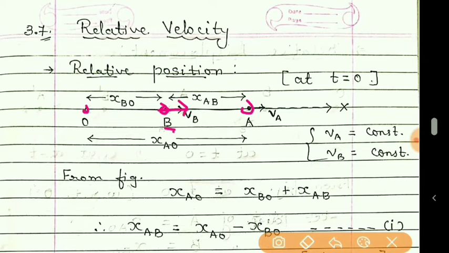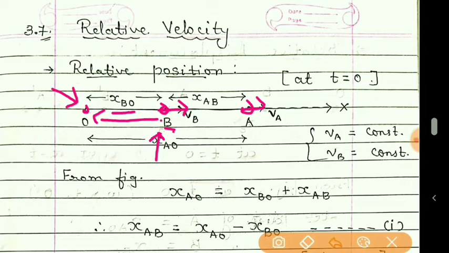At point A, velocity of particle is Va, that is given. Now with respect to reference point, that is point of observation, B, the position of B is taken as XBO. What is XBO? Position of B with respect to O. So this distance is taken XBO.